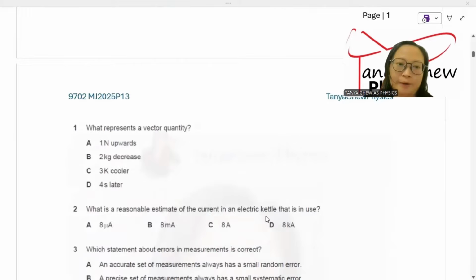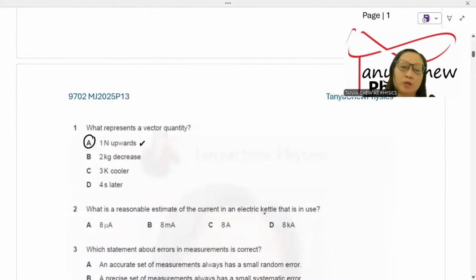Question number one. What represents a vector quantity? Now, a vector quantity is a quantity which consists not only of magnitude but also direction. Let us look at the first one. A, 1 Newton upwards. Newton is the unit of force and it is going upwards. Force is a vector quantity. Direction is upwards. So this is the answer.